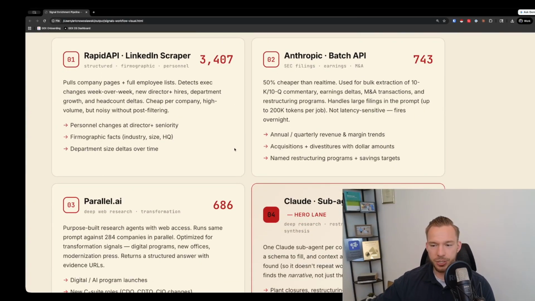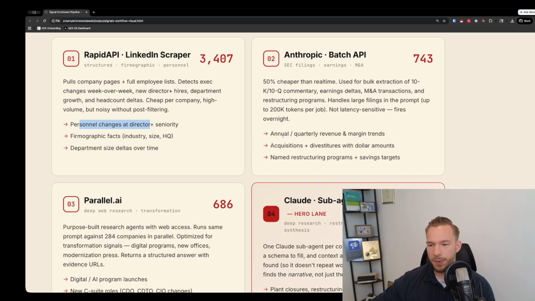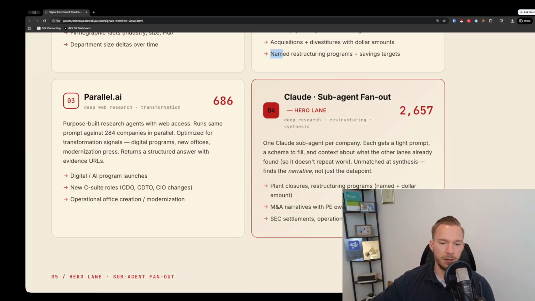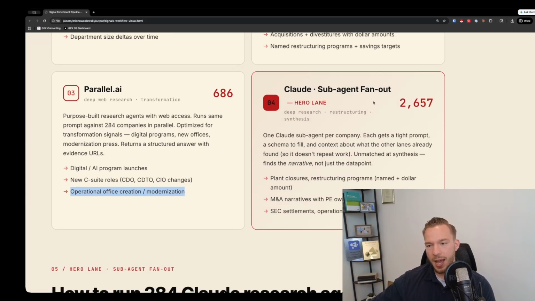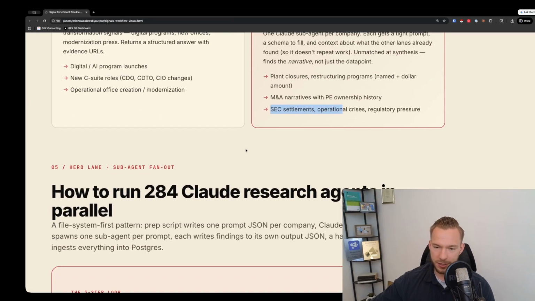And so then here's just some more reasoning of where we used what we needed to use. So for Rapid API, we were doing the personnel changes. With the Anthropic API, we were doing the annual or quarterly revenue and margin trends, acquisitions, restructuring programs. For Parallel.ai, it helped us find the digital AI programs, the new C-suite roles when it was announced, operational office creation or modernization, and then Claude, the subagent one, helped us find the plant closures, M&A narratives, SEC settlements, regulatory pressures, all these other things.